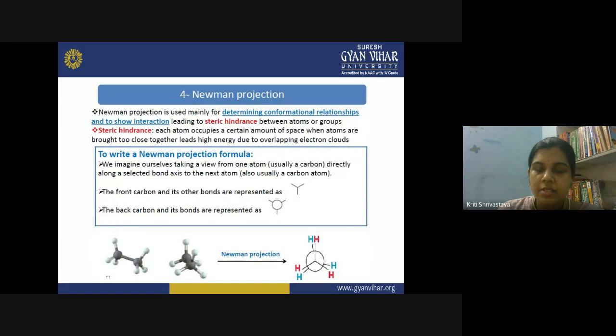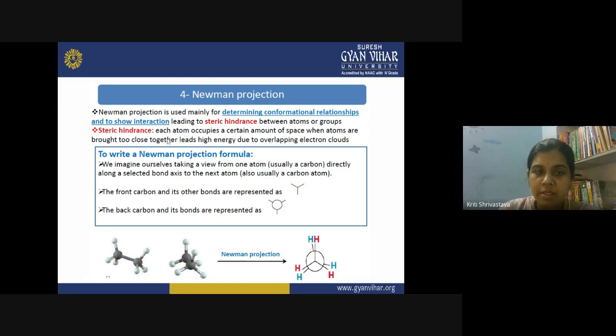Then the last is the Newman projection method. In the Newman projection, we are basically representing the conformational relationships, and we show their interaction. It is like you have put a molecule like this, and in the straight direction of your vision, you are seeing the carbon atom, and the rest of the substituents are seen around that. Actually, with such 3D configurations, you can identify the steric hindrance by such a formula.